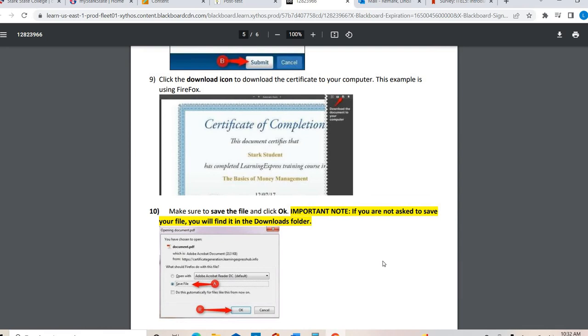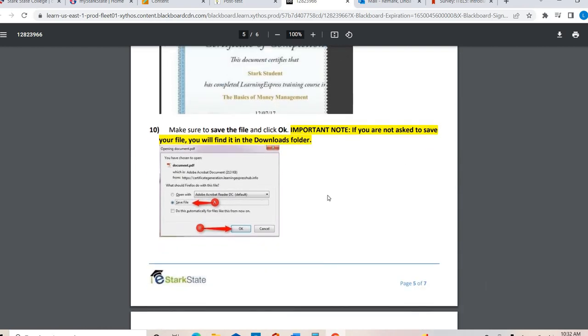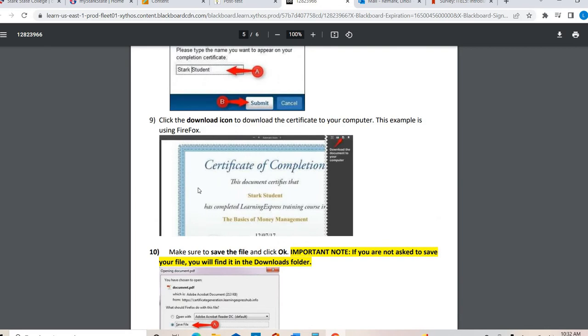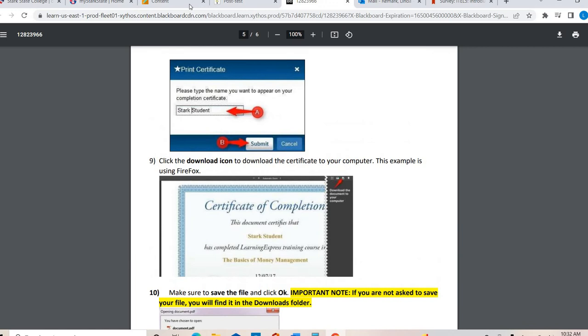I don't even care if you take a screenshot with your phone and upload it that way, or take a screenshot on your device. Or if it's easy for you, go ahead and download it and save it as a PDF to your computer. Whatever way you want to get that to me, you're going to get this certificate of completion. This is what it looks like, and it's going to say your name right there, so make sure you type in your name.